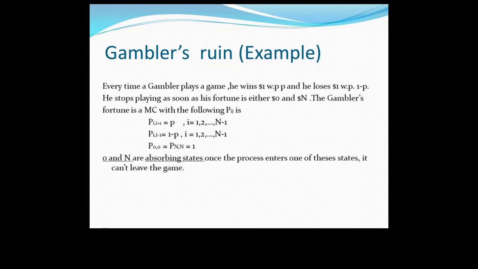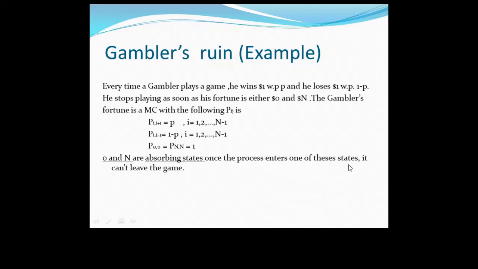The gambler's fortune is a Markov chain with the following Pij. Now see here, Pij is nothing but what? The transition probability matrix. So Pi,i+1, that is the probability of transition from the present state to the future state, is P. The probability of transition from the present state to the past is Q. The probability of transition from state 0 to 0 and N to N is 1. 0 and N are absorbing states.